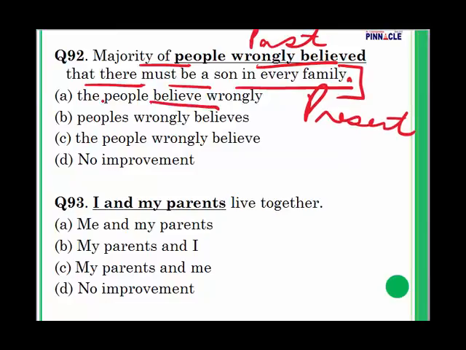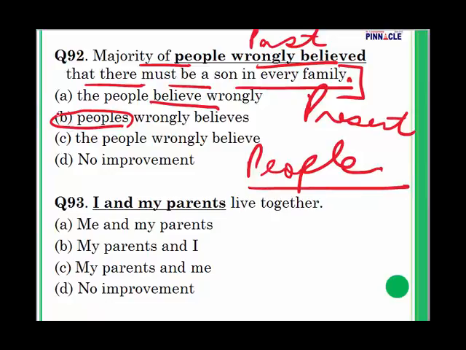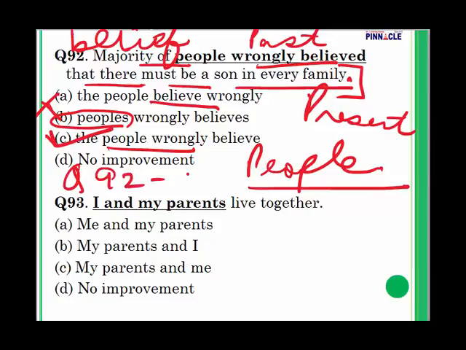The majority of peoples wrongly believe. There is no word as peoples. People means more than one. So there is no plural for people. So this will get eliminated. Majority of the people wrongly believe. This is correct because this is a belief which people believe that there must be a son. This is going to be in the simple present. For question number 92, my answer is C.